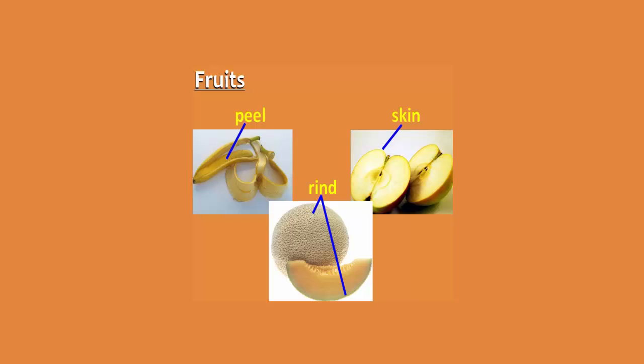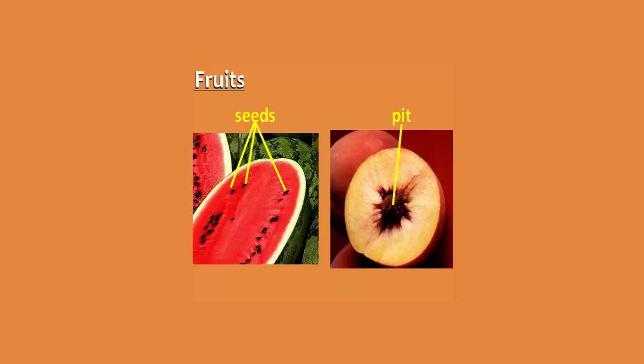The outer covering of a fruit can be called the peel in the case of a banana, the skin in the case of an apple, or the rind in the case of a melon. A skin is soft and thin, and we can eat it. A rind is thick and hard, and we usually don't eat it. Many fruits also have seeds or a pit inside. We usually call them seeds if they are small and many, and a pit if there is one and it is large. Watermelons have seeds. Peaches have pits.